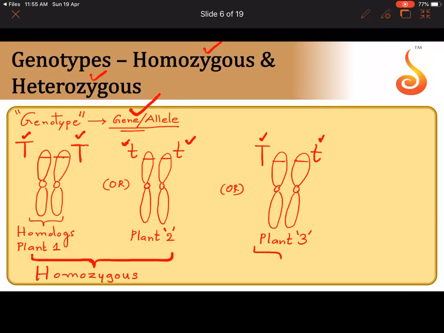What about the third case, the third plant? The members of the allelic pair are unlike. On one of them there is capital T, on the other there is small t. So what should I call it? I should call it heterozygous.